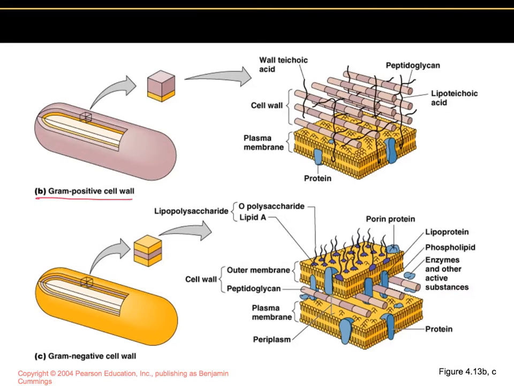Gram-positive cell walls have many layers of peptidoglycan forming a thick, rigid structure, and you can see it illustrated here, how it's several NAGs and NAMs. The gram-negative cell wall contains only a thin layer of peptidoglycan, as circled here.